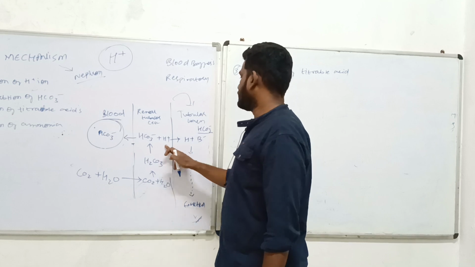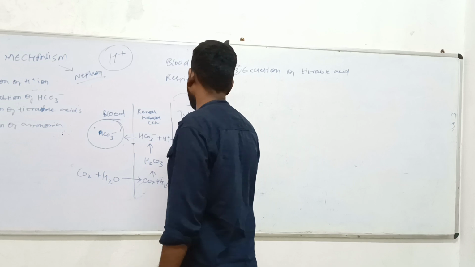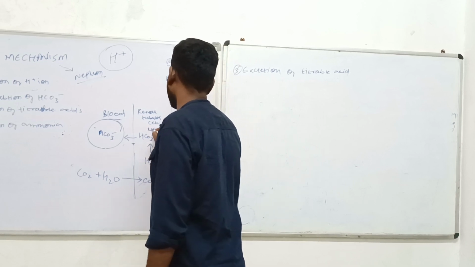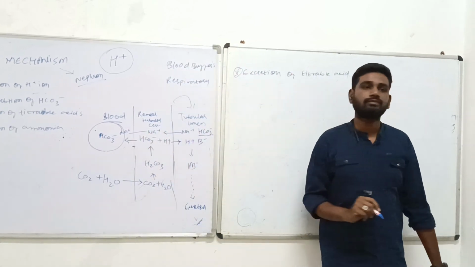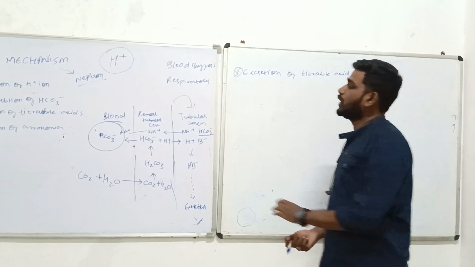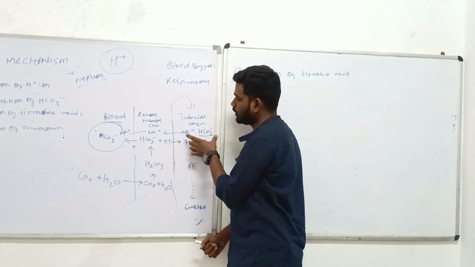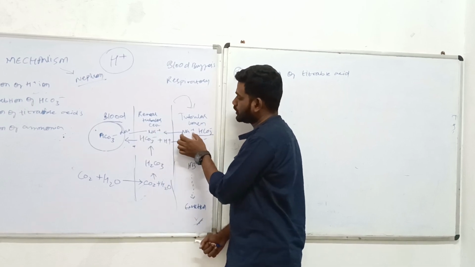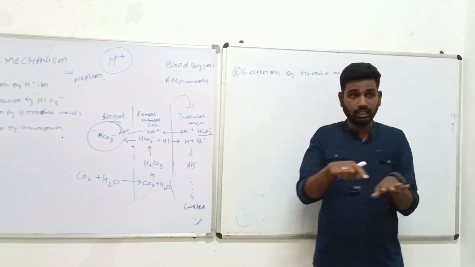Point 1, when the expression is coming in the tubular lumen, the sodium from the tubular lumen should go inside the renal tubular cell, and from the renal tubular cell it should go to the blood. एक mechanism होगा. Renal tubular cell में sodium will be abundantly present inside your body. ठीक है? When my positive ion in the form of H+ ion is coming in, that is from the renal tubular cell to the tubular lumen, the sodium from the tubular lumen should go into the tubular cell in order to maintain the electrical activity.